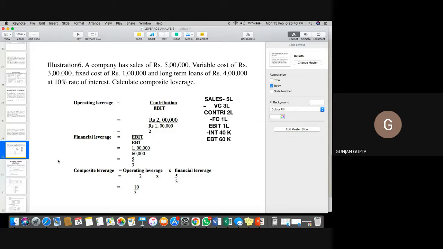Combined leverage is 3.33, that is 10 by 3. Understood, I think so?